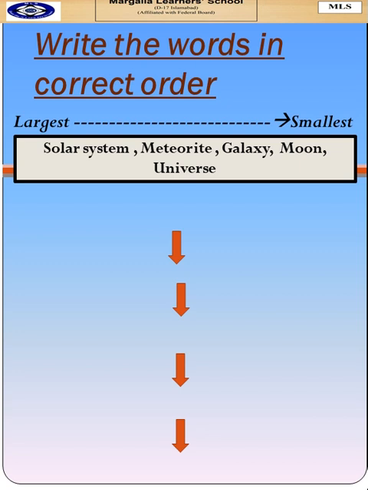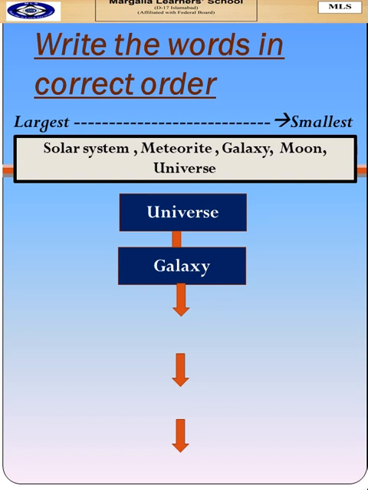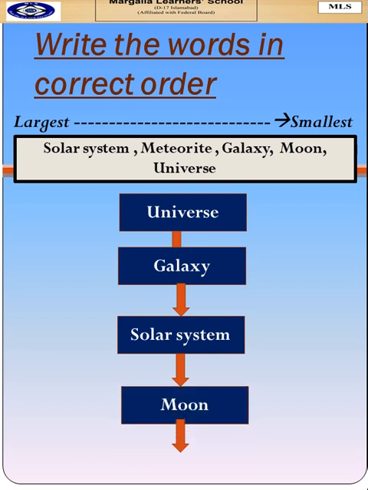We have to arrange them in an order in which the largest one will come first and the smallest at last. The largest of them all is universe. The smallest of universe is galaxy, then solar system, then moon, and at last it's meteoroid.